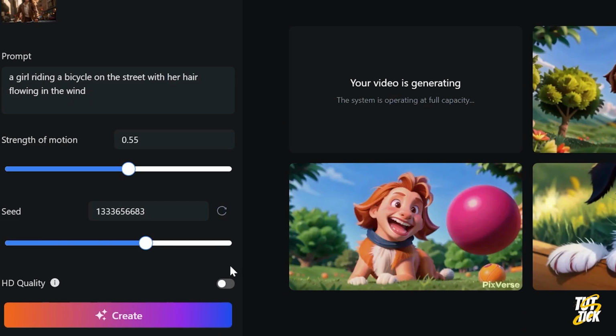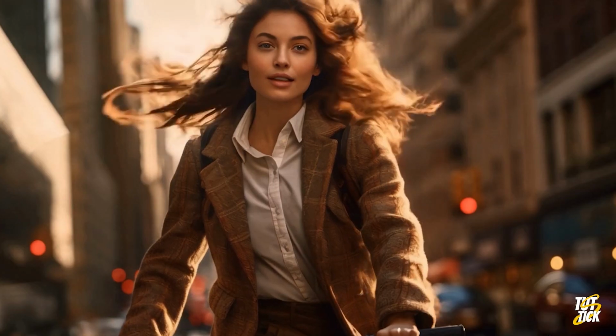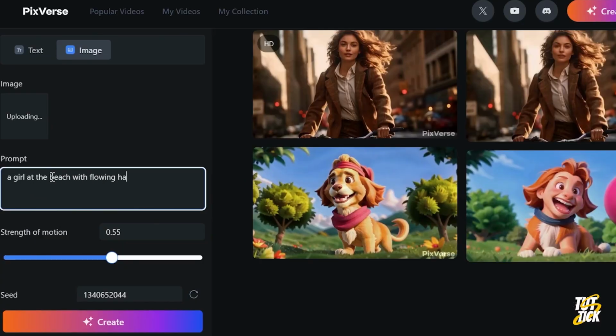If you want your image to have more movement, you can increase the strength of motion. You can also turn on the HD quality option, but know that it will take more time to process. It seems much better to me, but the more you try, the better results you will get.